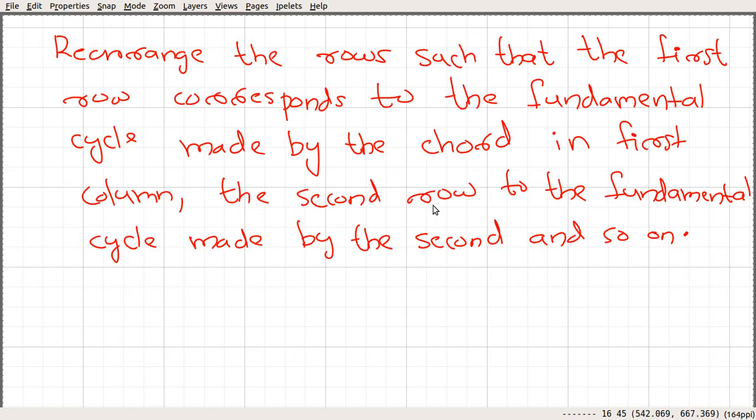So rearrange the rows such that the first row corresponds to the fundamental cycle made by the chord in the first column, the second row to the fundamental cycle made by the second, and so on. What we did is convert this fundamental cycle matrix B sub f into this form, where the first portion looks like an identity matrix of some order, and the other part is B sub T.